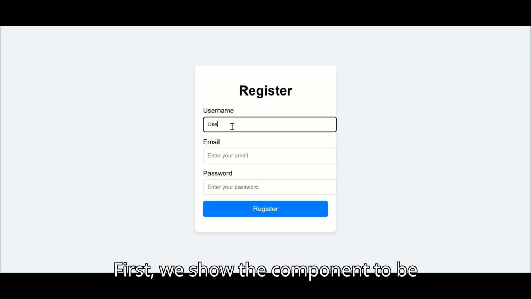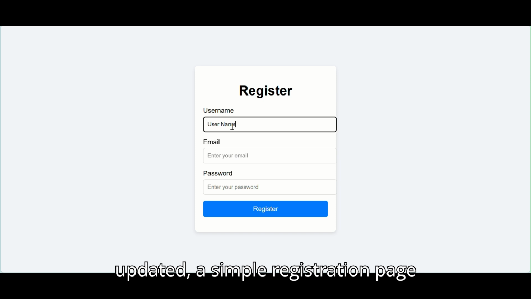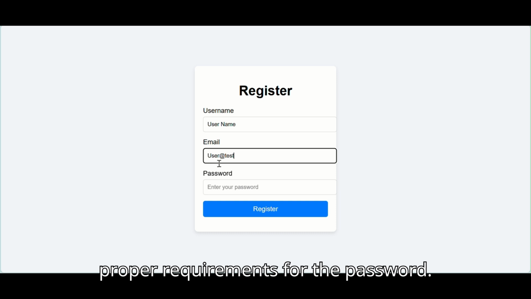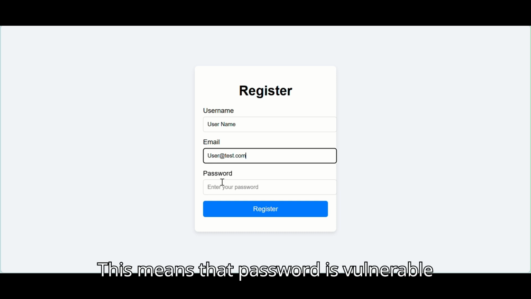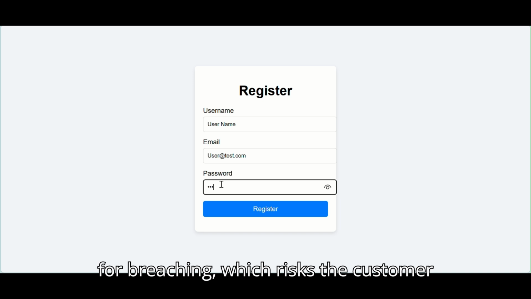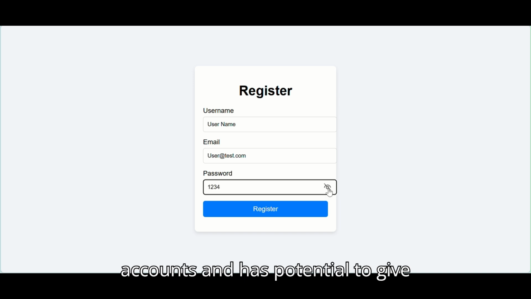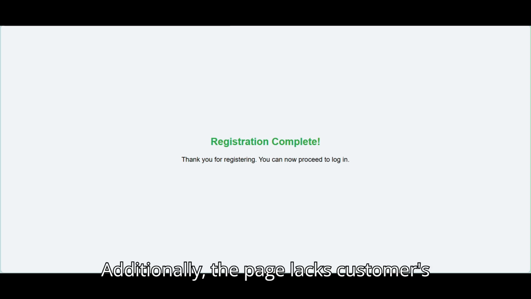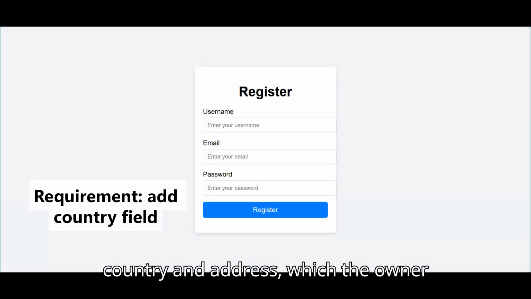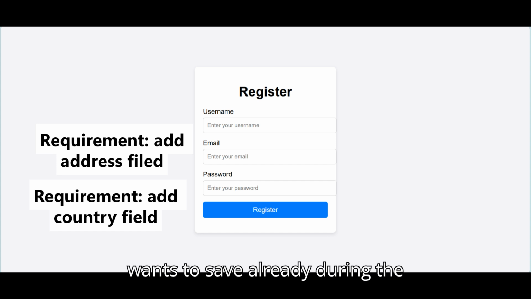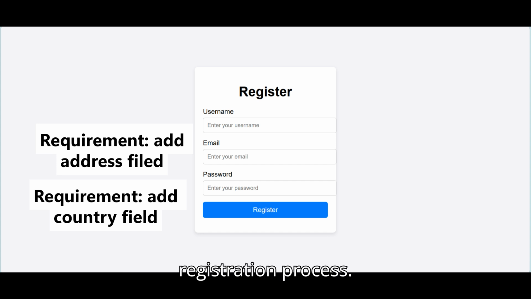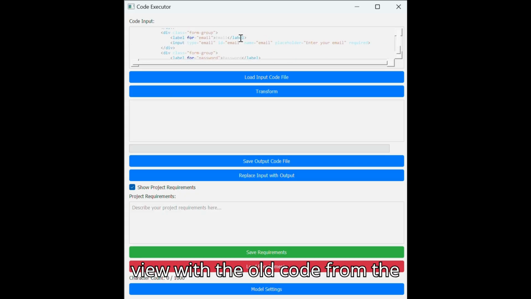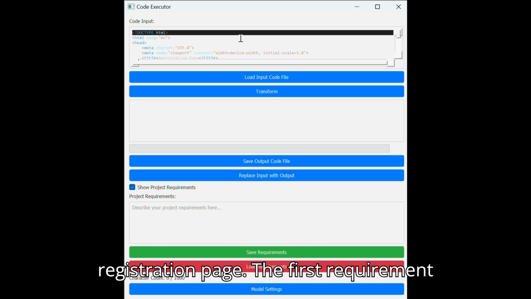First, we show the component to be updated, a simple registration page for a web store, which however lacks any proper requirements for the password. This means that the password is vulnerable to breaching, which risks the customer accounts and has the potential to give a negative experience of the web store. Additionally, the page lacks the customer's country and address, which the owner wants to save already during the registration process. Now we add the requirements to a terminal view with the old code from the registration page.